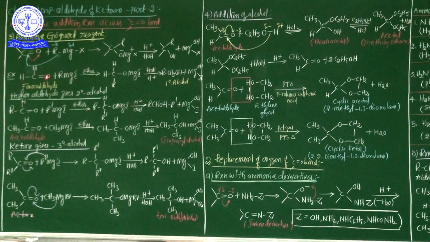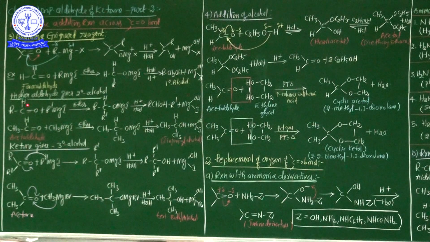See here, in case of formaldehyde only 1 carbon is there. Now down, one more extra alkyl group. Extra alkyl group means here 1 carbon is there, here 1 more carbon is there. So that's why, my dear students, whenever higher aldehyde is involved in nucleophilic addition reactions with Grignard reagent, it gives 2 degree alcohol. Okay? So most important point: higher aldehyde gives 2 degree alcohol, only formaldehyde gives 1 degree alcohol.